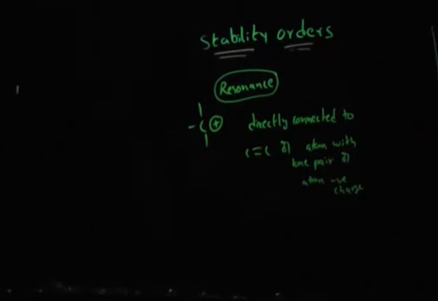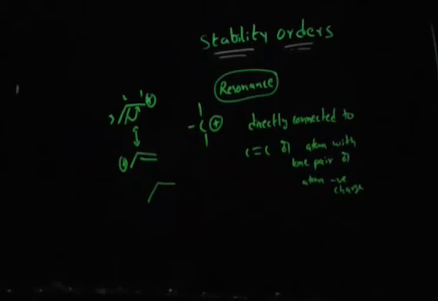For example, consider a carbocation which is directly connected to a carbon-carbon double bond. As we know, in resonance the delocalization of pi electrons is involved. As a result, the double bond shifts between atoms 1 and 2, and the positive charge moves to the third atom. The charge distribution takes place and the positive charge is distributed between the first atom and the third atom, so the stability will increase.